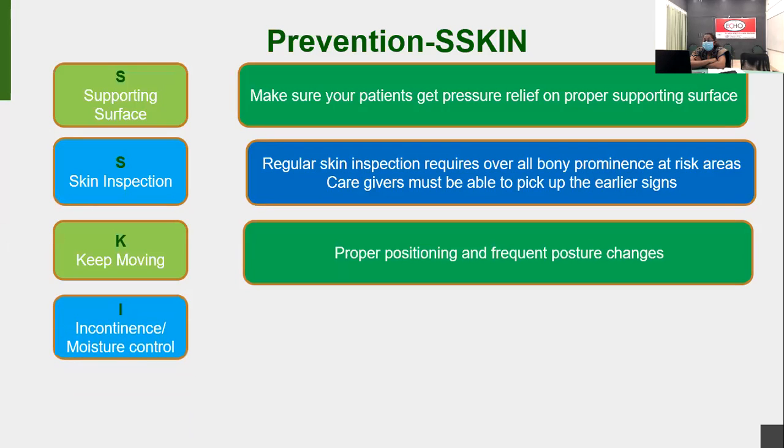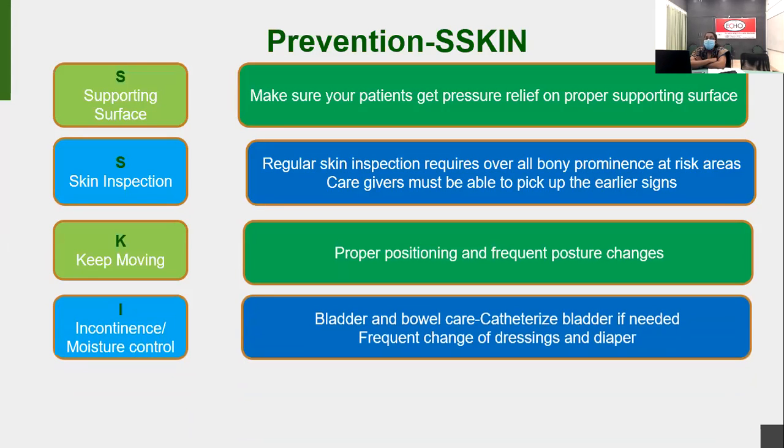And incontinence or moisture control. Moisture is one of the causes of pressure ulcer. If there is any incontinence, there is a chance of pressure sore formation. If there is incontinence of urine and the patient is willing, you can insert a Foley's catheter, and that's how we prevent moisture. And if there is incontinence of bowel, they need to change the sheets as soon as possible if there is any wetness.